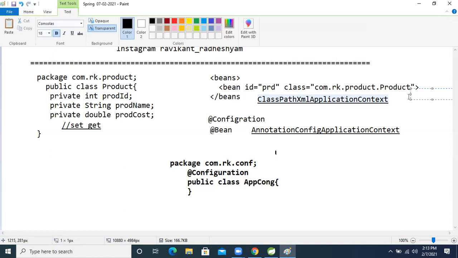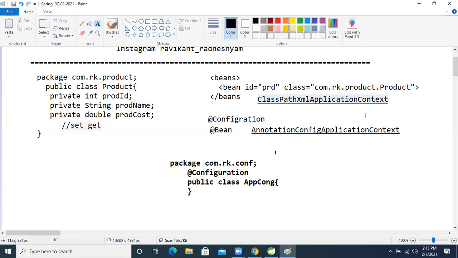Now in the bean tag we are writing the property, meaning setter injection is there. For that, we take the property tag and set those things. After that, we do the next things. The second thing, what is that?